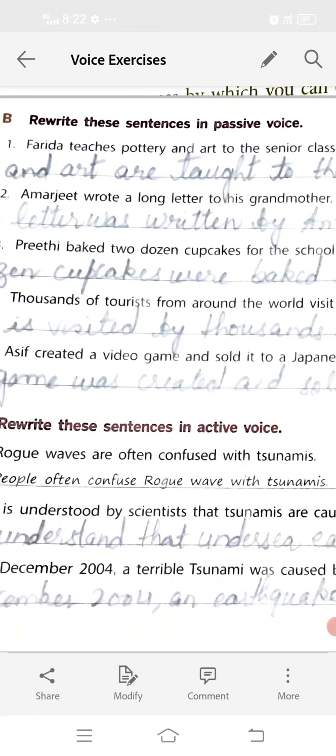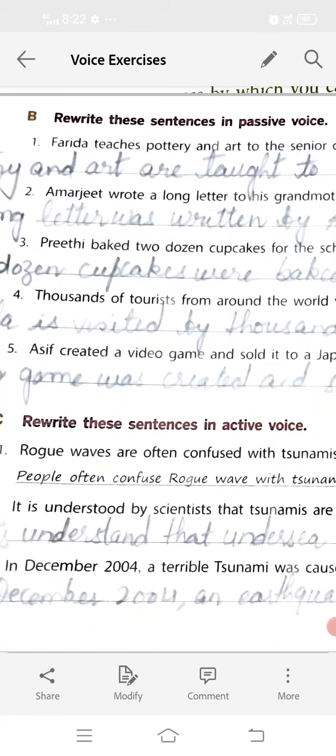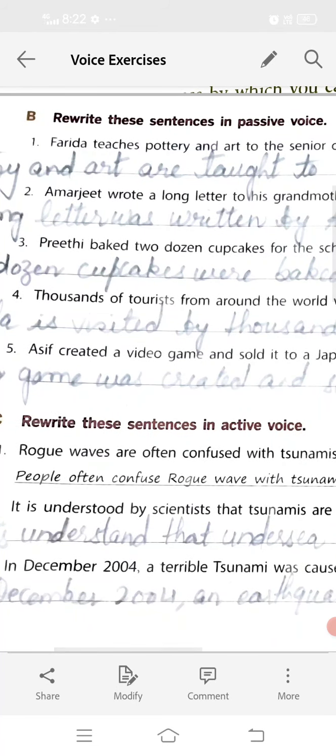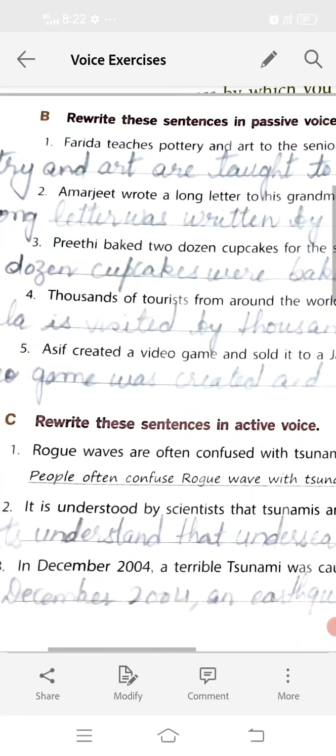And then when we are converting it into passive voice, जब हम उसको पैसिव वॉइस में बदल रहे हैं, then our subject will become object and object will become subject.